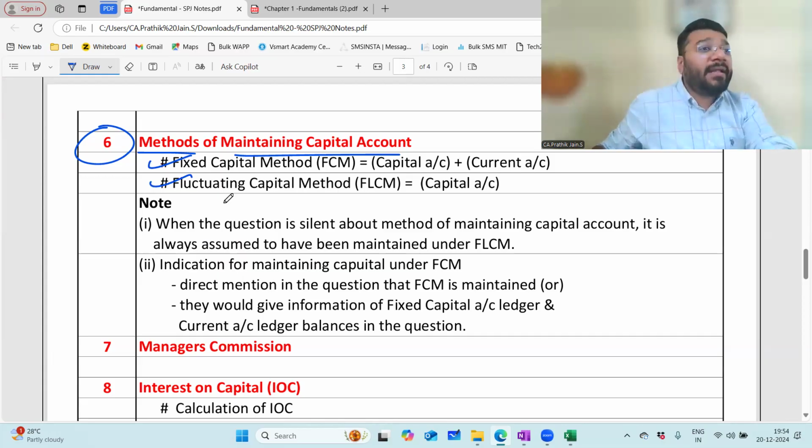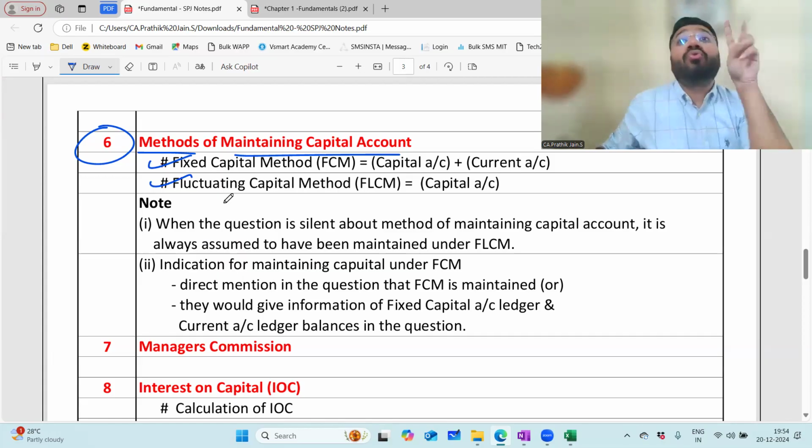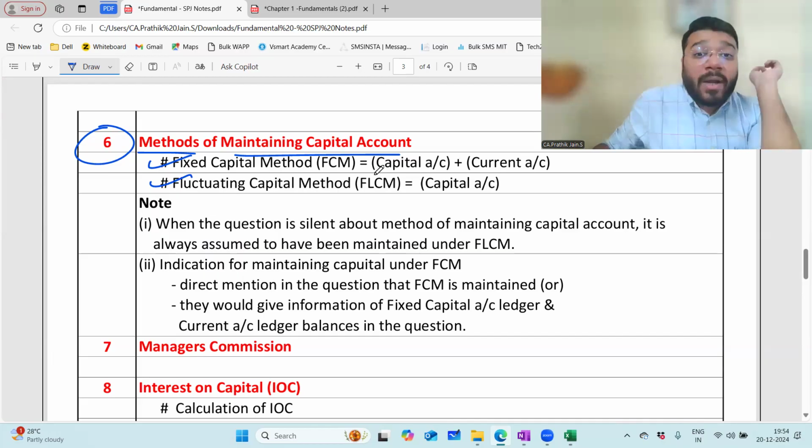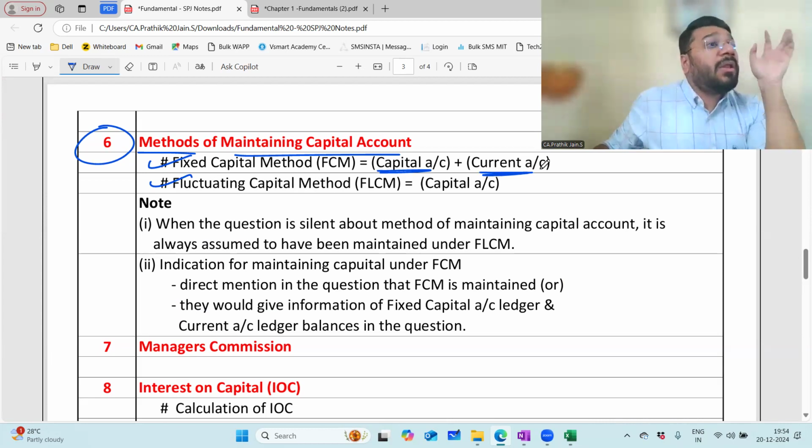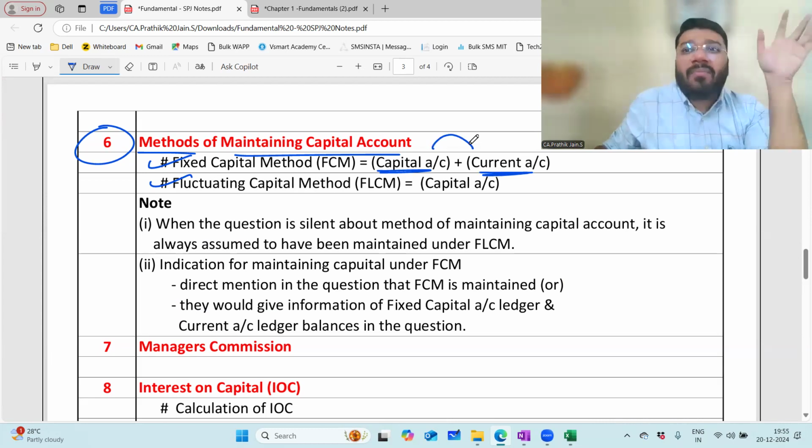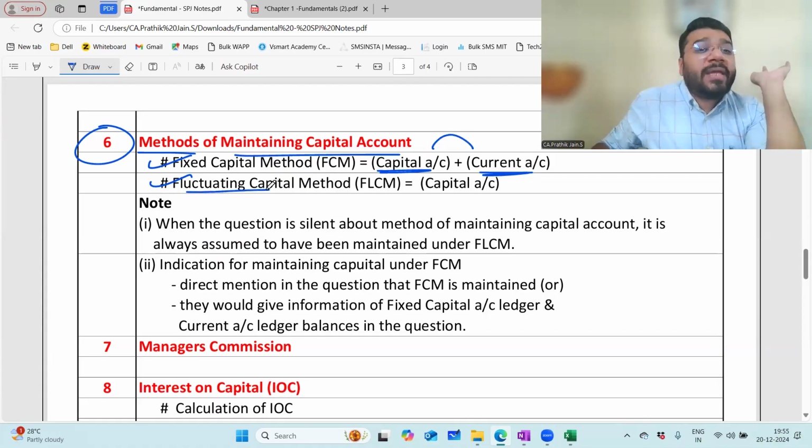If you want to maintain fixed capitals, you'll open two accounts for the partners. One is called the capital account, second is called the current account. There's a logic behind having the two different accounts. If you feel that you don't want to do this extra work, we don't want to break our head in this, then you can follow the fluctuating capital method, where only one single common capital account is maintained.